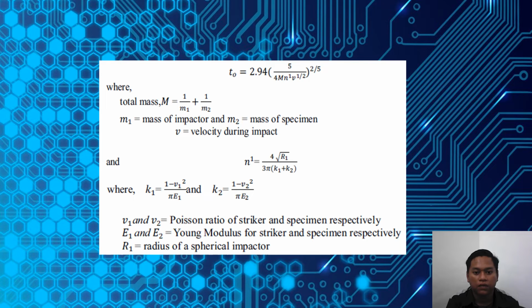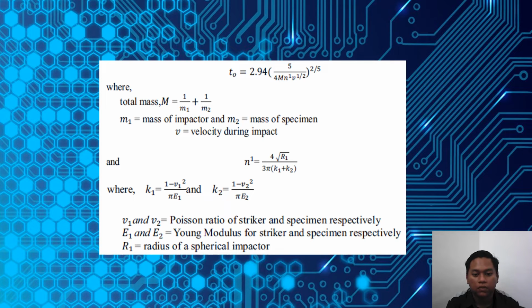V is the velocity during impact, and we are using 5.4 meter per second. n to the power of 1 equals 4 square root r1, where r1 is the radius of the spherical impactor, over 3 pi times (k1 plus k2). k1 equals (1 minus v1 squared) over pi e1. E refers to the Young's modulus of the striker and specimen respectively.